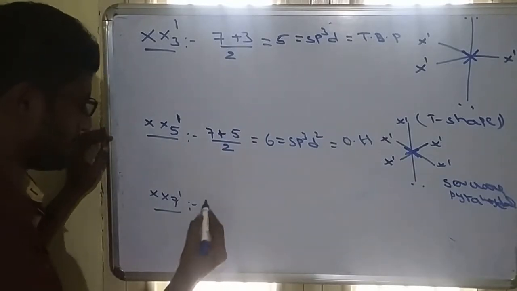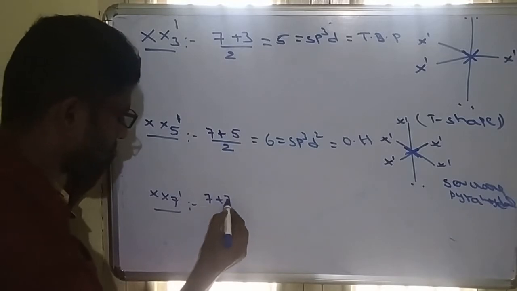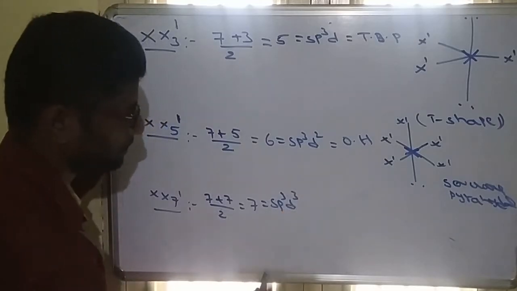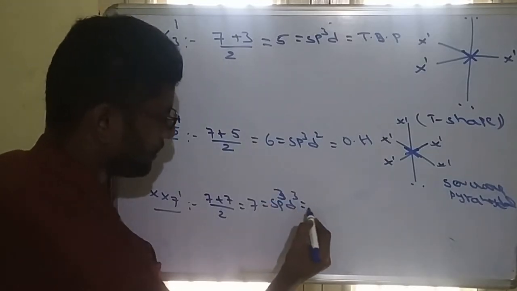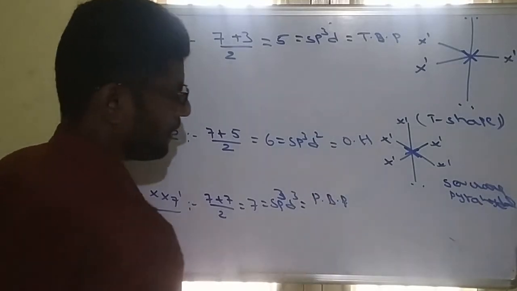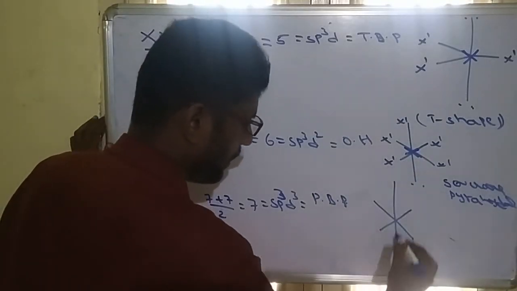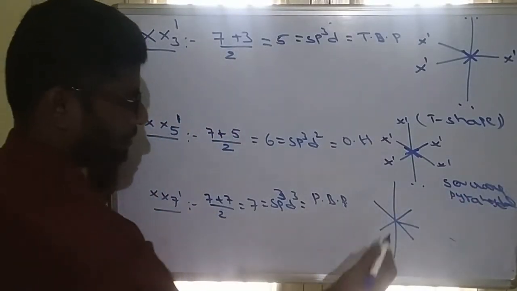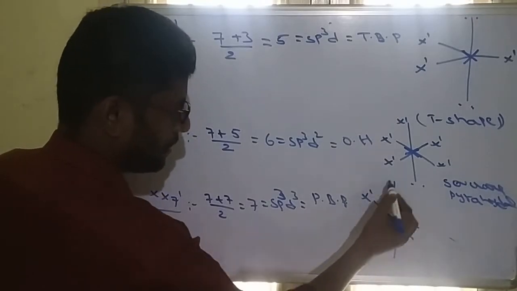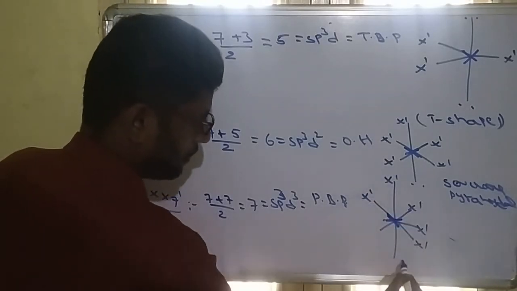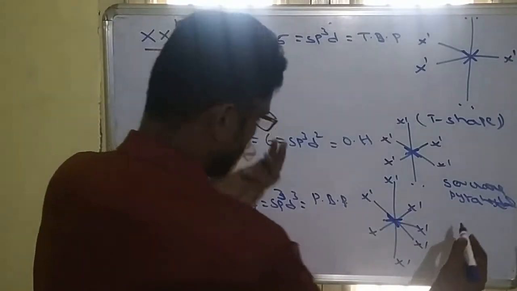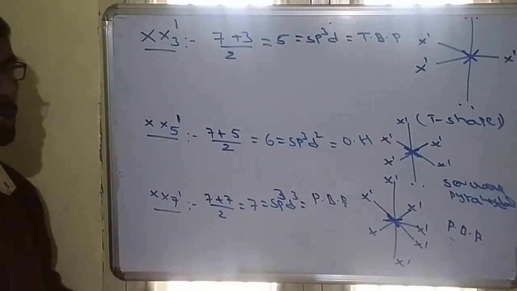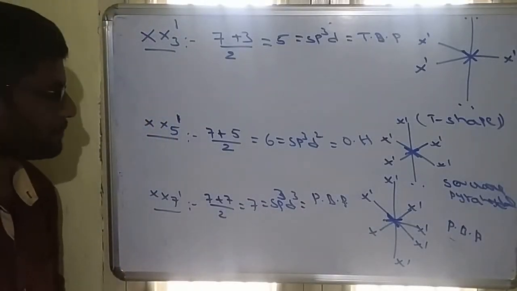Similarly, XX7': 7 plus 7 by 2. So this will be 7. sp3d3. So this will be pentagonal bipyramidal. In octahedral geometry, we can write the 7th bond anywhere, but we can call it pentagonal bipyramidal. So central atom will be X. There are 7 small size halogens, that means there is no lone pair. So its shape is also pentagonal bipyramidal. So these are the interhalogen compounds, geometries and shapes.